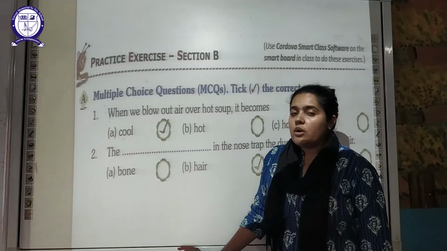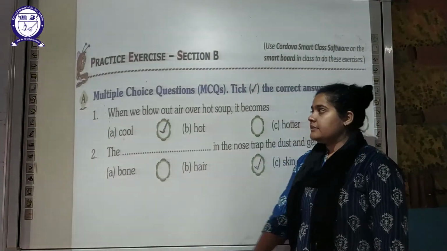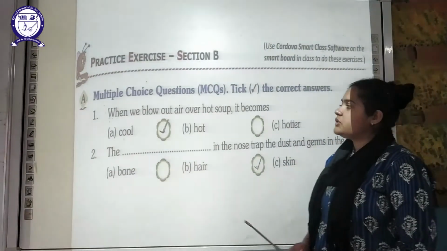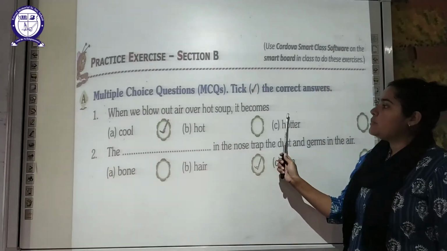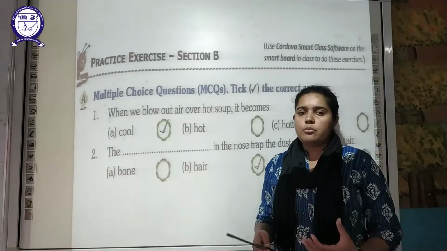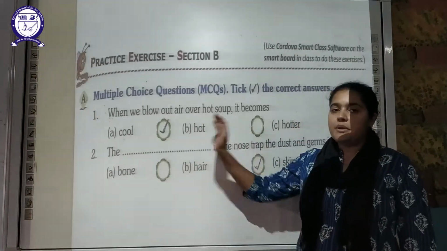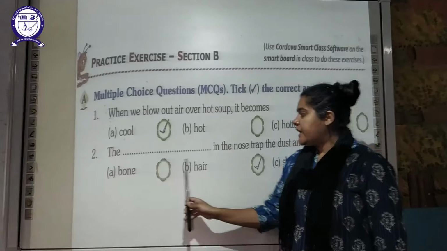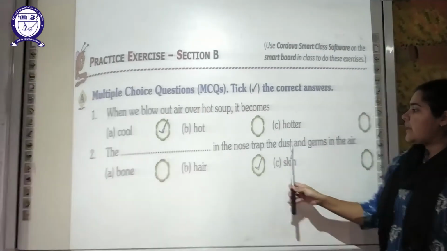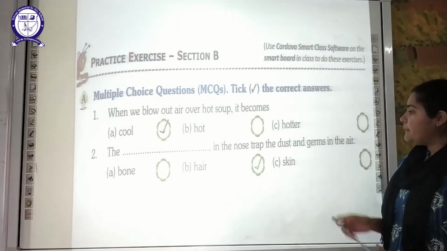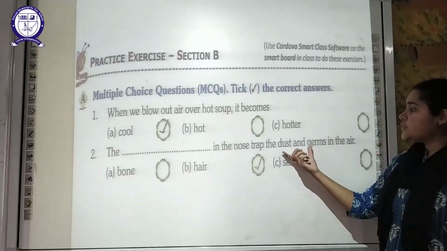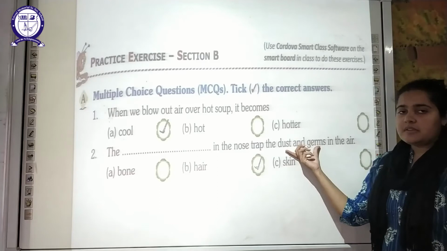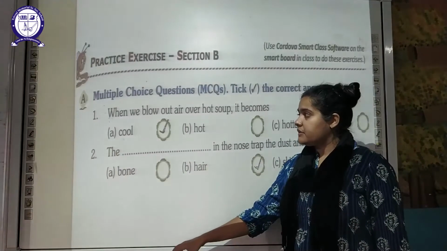Now moving on to section B of our exercise, that is again a multiple choice question. First of all, when we blow out the air over a hot soup, it will become cool. So while you are blowing on a hot soup, it will become cool. Next, the dash in the nose traps the dust and the germs in the air. So in order to trap these dust and germs inside the air, the hairs are present.